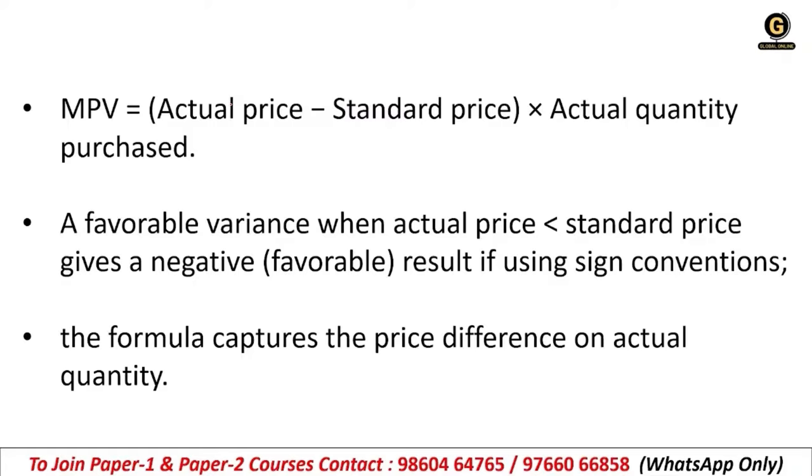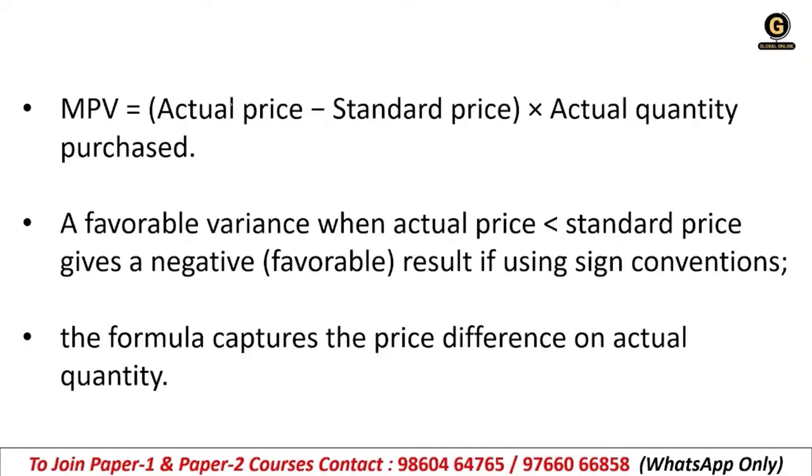When you buy raw material, you expect to pay the standard price, which is the regular price. But in reality, you may end up paying the actual price, AP. The difference between them, multiplied by how much you purchased, is MPV.